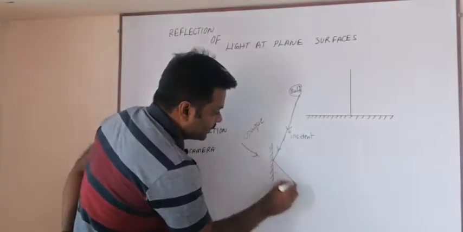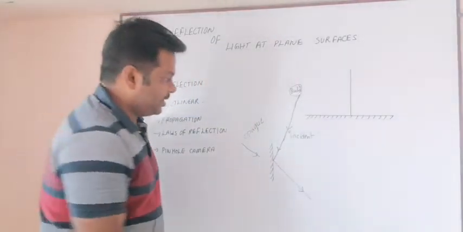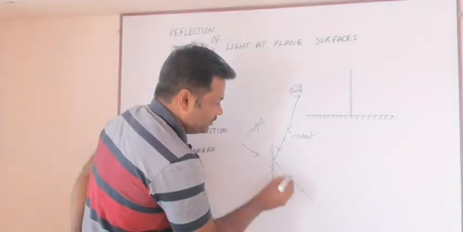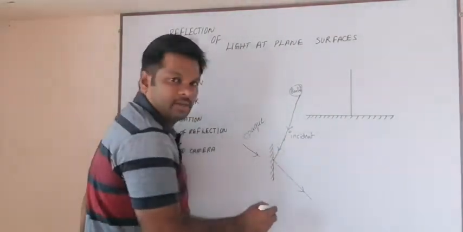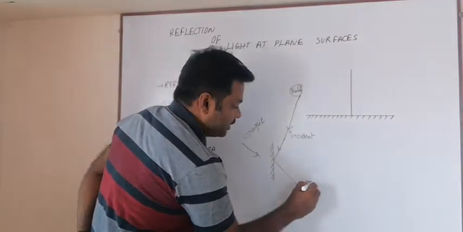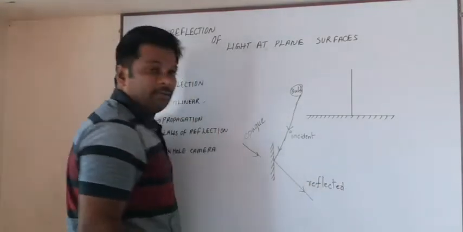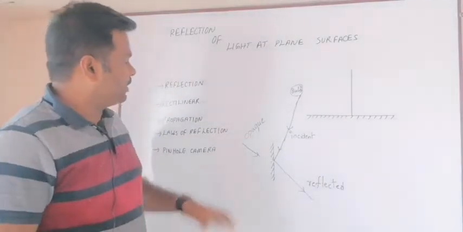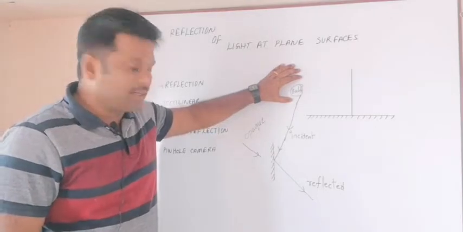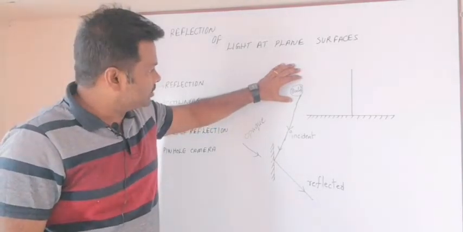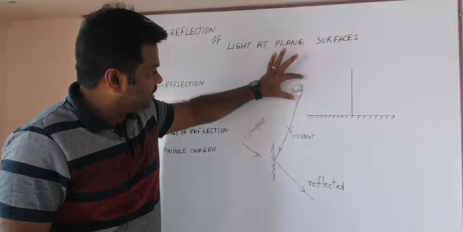It will bounce back from the surface, and after bouncing back, we cannot call this ray the incident ray. This ray is named the reflected ray.